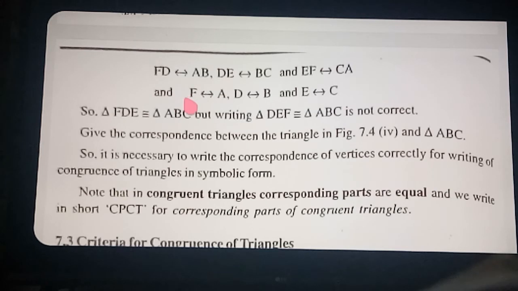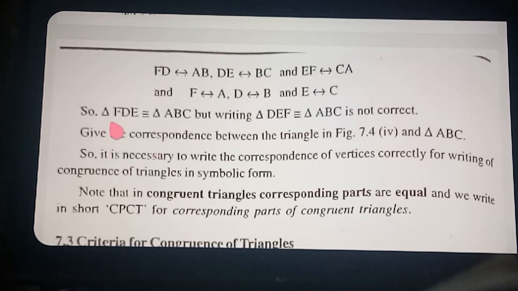For example, angle F is 30, angle A is also 30. Angle D is 60, angle B is also 60. Angle E is 90, angle C is also 90. Sides are also the same. If FD is 6, surely AB will be 6. So you can be asked to fill in the blanks.